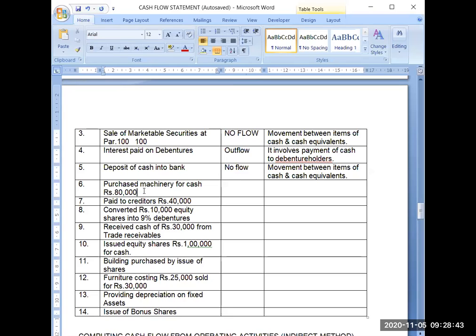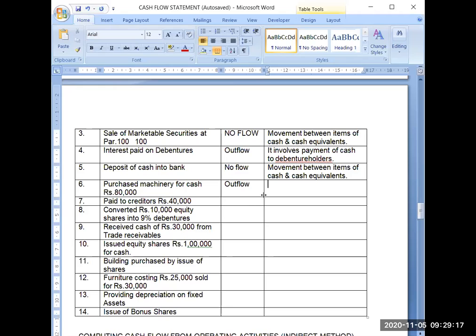Okay. Purchased machinery for cash rupees 80,000. Now I have purchased a machinery and I am paying for it through my bank account, obviously. So what do you feel, whether it will be inflow or outflow or no flow of cash? Yes, very good. Obviously, it can be simply understood that it will be an outflow of cash because cash has been paid for the machinery.